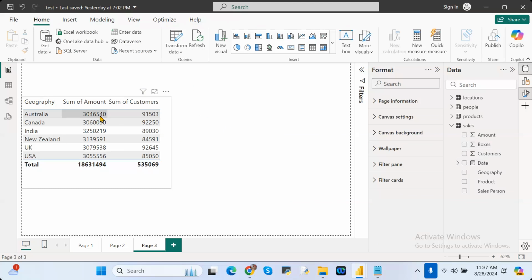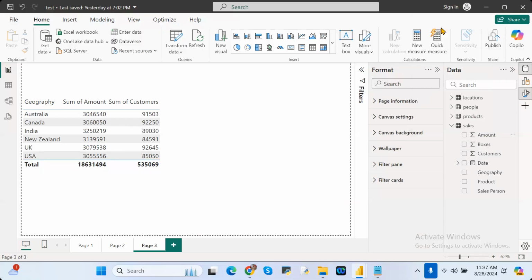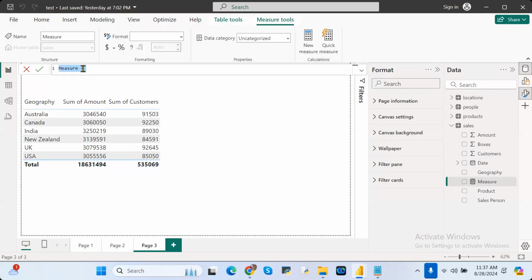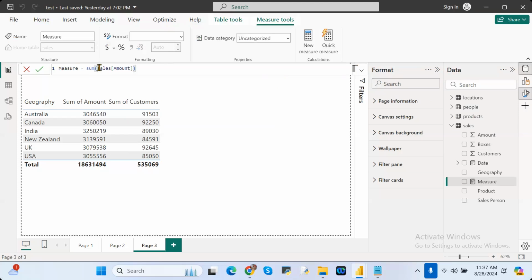Previously, we were creating a DAX function. How were we creating it? This is how: sum of sales amount divided by sum of customers.